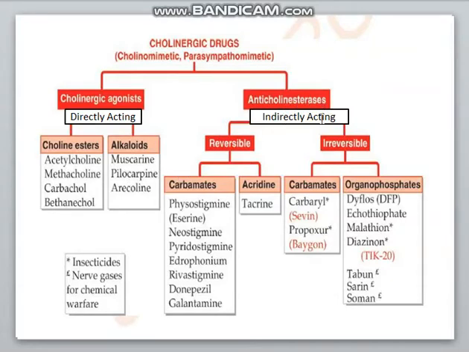The anticholinesterases, which are indirectly acting drugs, are of reversible and irreversible types. Reversible drugs can be carbamates, acridine, physostigmine, neostigmine, edrophonium, or many more. And the acridine is tacrine. In a further lecture, we will describe all the drugs individually.